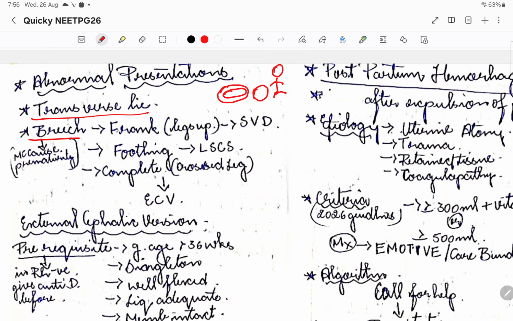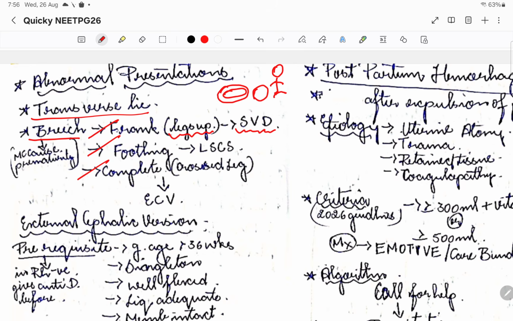Breech presentation can be frank, footling, and complete breech presentation. In frank breech, both lower limbs will be up, in the extended position. How we are going to do the delivery is SVD. I'll tell you all the maneuvers that we do. So here we are going to go for vaginal delivery only.